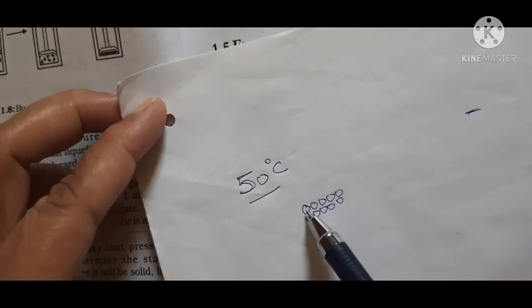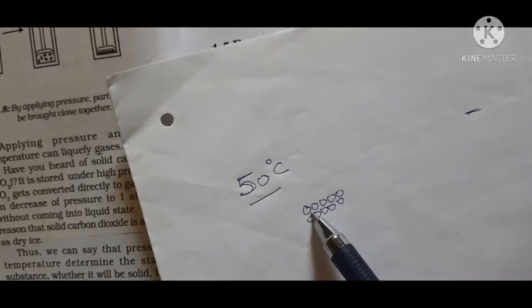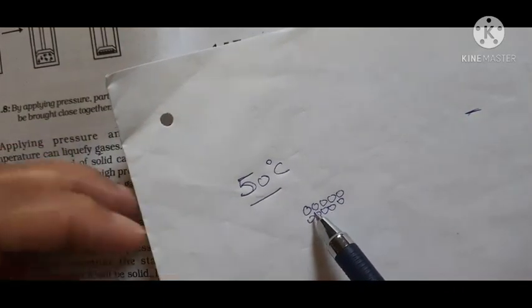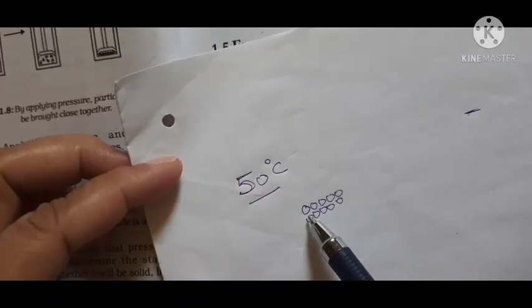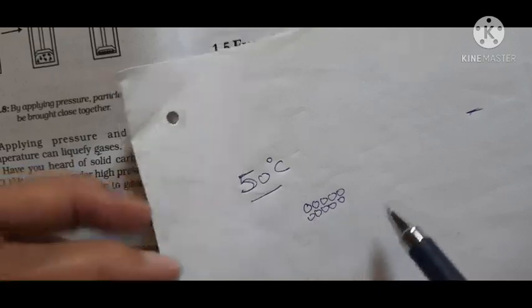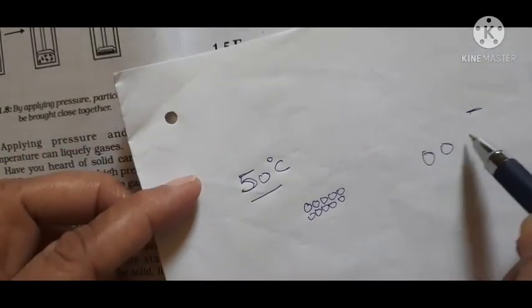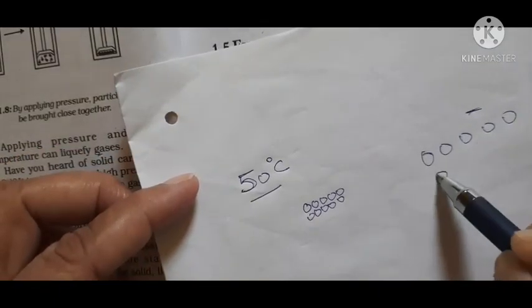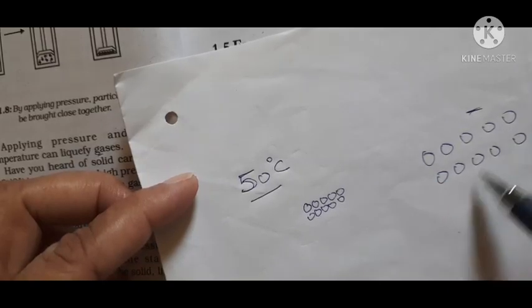So in solids, at a particular temperature, let us say 50 degrees centigrade, the particles will have kinetic energy, so they will move slightly more or slightly fast. In case of liquids, suppose these are the particles of liquid.